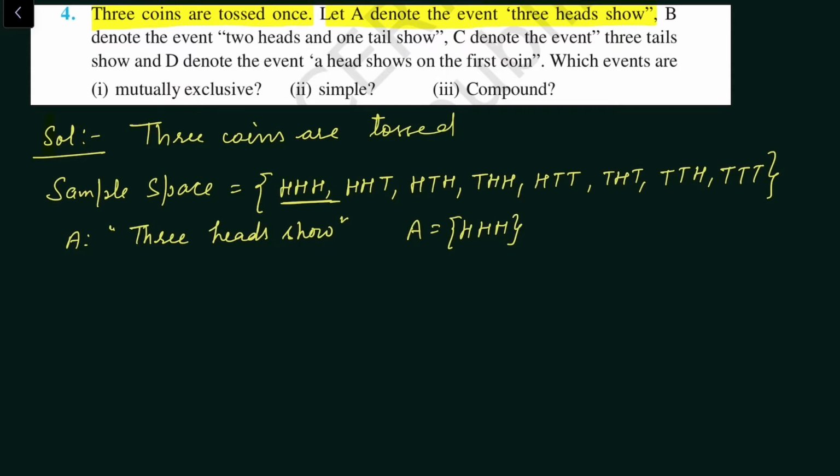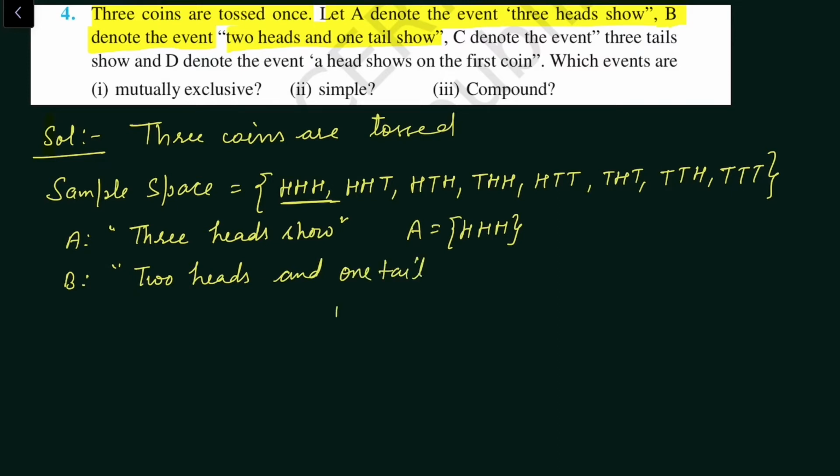Now B is the event which denotes 2 heads and 1 tail. Order doesn't matter. So B event says 2 heads and 1 tail.